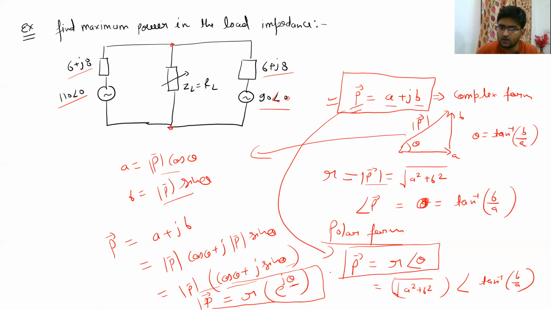This is also called another form of polar form. This same thing, R e to the power J theta, is written in the simpler way as R angle theta. So this is called the polar form. And similarly, you can convert a complex form to polar form and polar form back to complex form. In the questions that we will see, we are going to frequently see either the polar form or the complex form in the case of voltage and current sources and the impedances, right? So after solving some questions, you are going to get fluent in this.